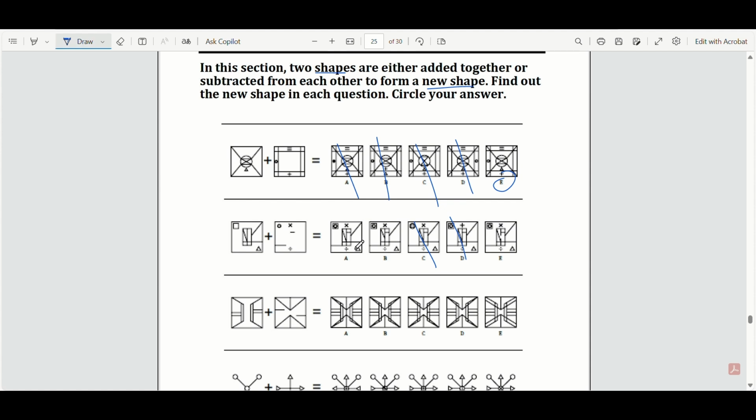And what's different between these options? It's the triangle. You can see the triangle here is short, but this one's long. It's supposed to be long. You cancel out B. Finally, what's different between E and option A?